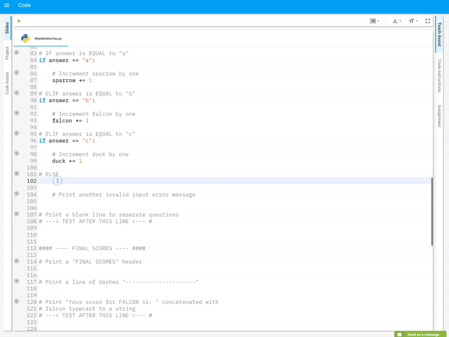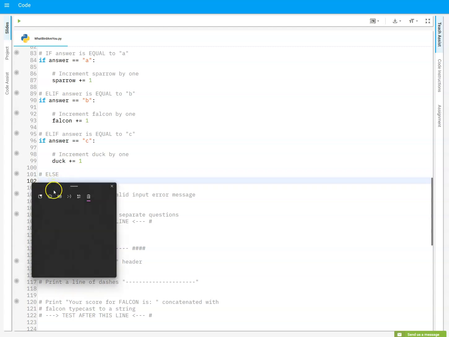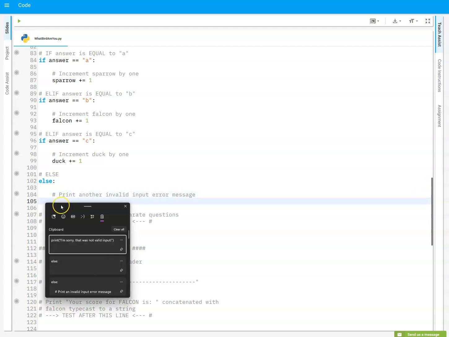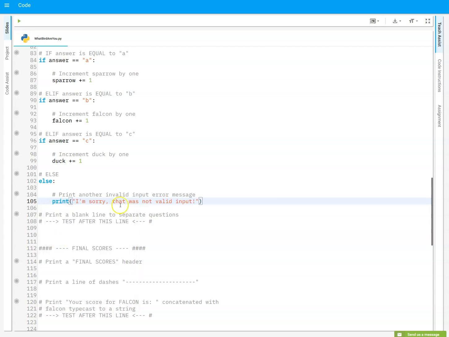So then the else would be else. And then I want to make sure that I've got the indentation right. And then this would be the print clause right there. And so now I can do a blank line and then test. So print the blank line. And now let's go ahead and test this out.